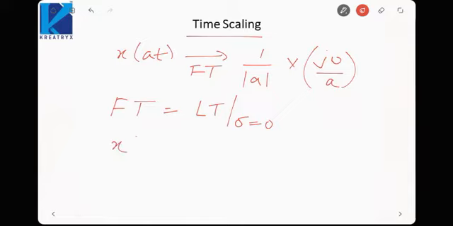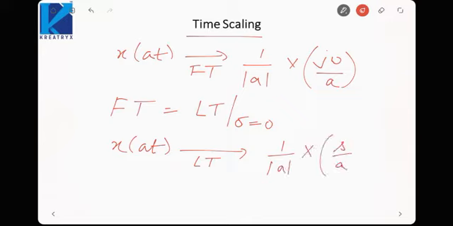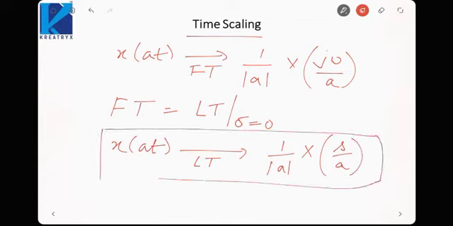So a similar property holds in Laplace transform: when we take the Laplace transform of x(at), it will be 1 by mod a X of s by a, but here instead of j omega we will have s. So that is what I was telling you. Whenever you memorize the properties, try to relate the properties between different transforms. Like this property is similar for Fourier transform as well as Laplace transform. It is just that in Fourier transform s will be replaced by j omega.